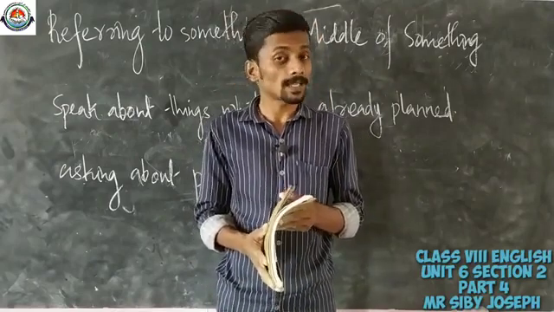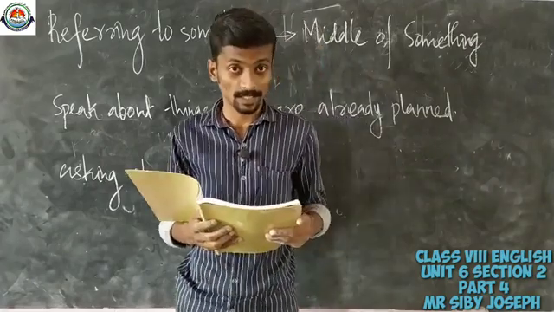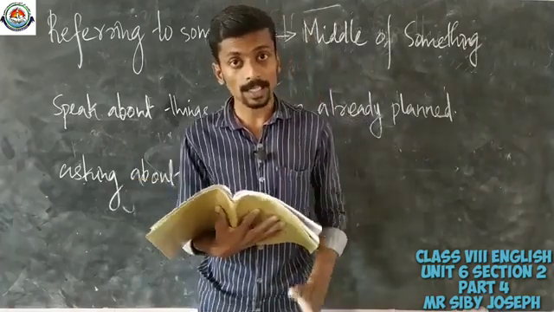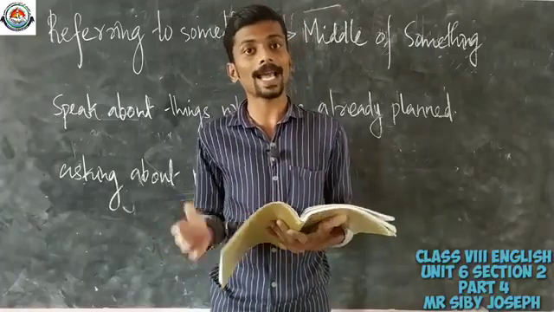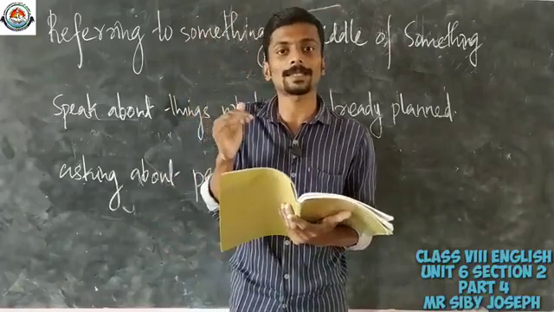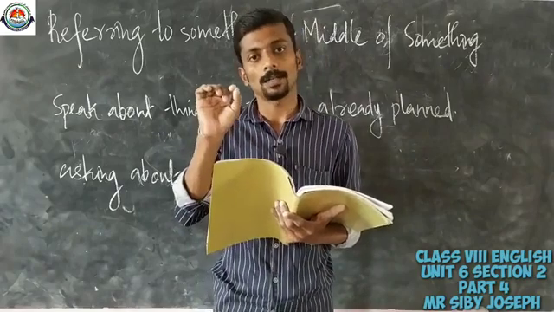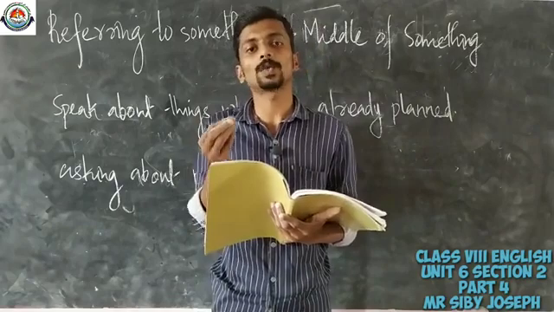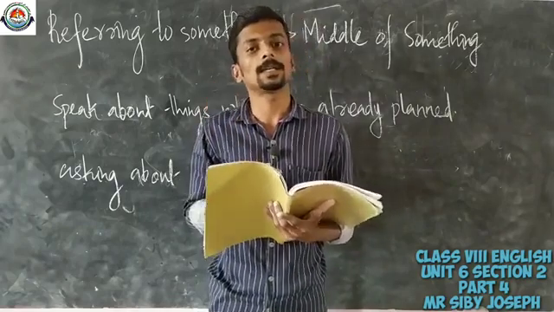So, in the last class we were going through gerunds, and I hope that you have a clear idea about gerunds and their usages. As we discussed, a gerund is the ing form of verbs. When we add the ing form to certain verbs, we get the gerund form.